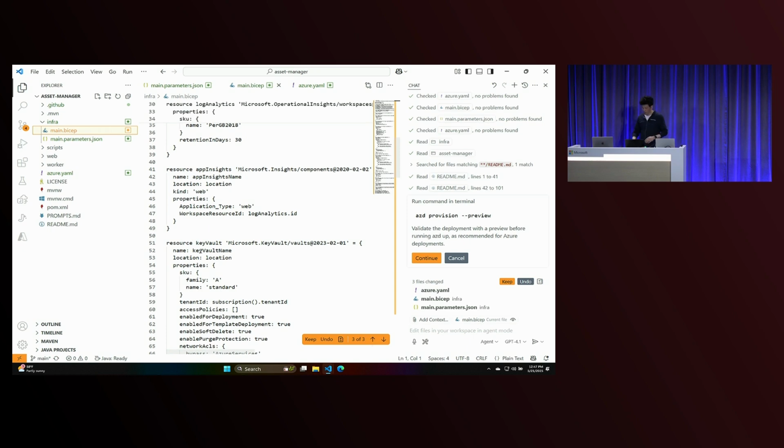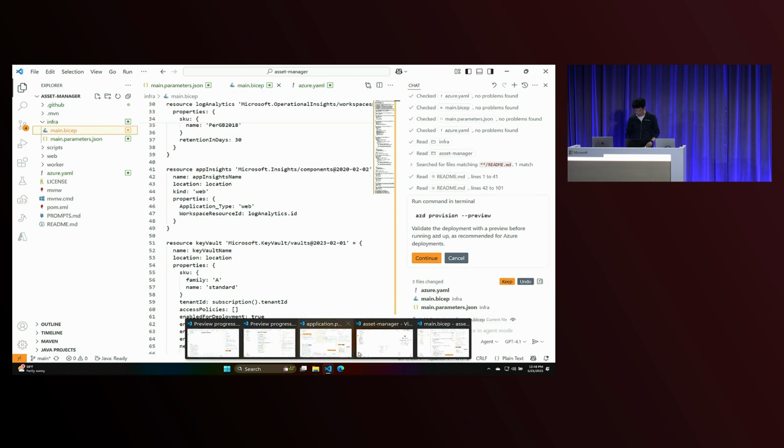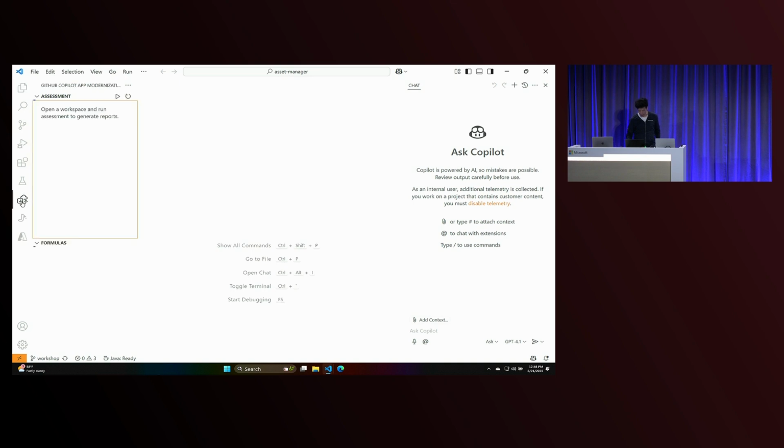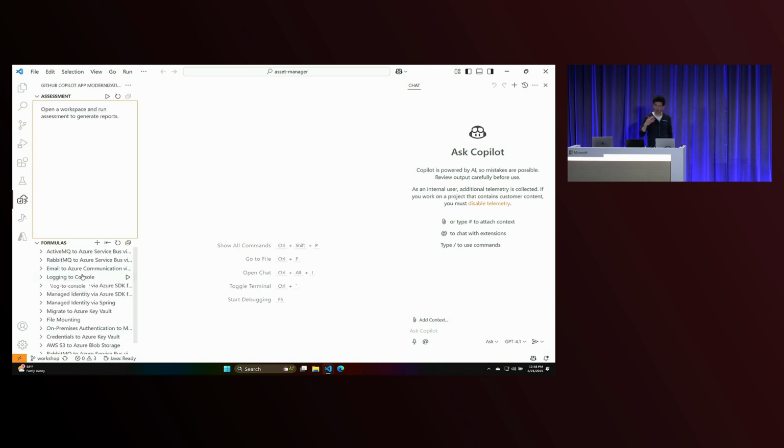All right, so I want to show you something else before I hand it off to Julian. It's this: all of these formulas here are what we define, Microsoft made them, right? And these capture Azure best practices. Now, those best practices may not be compatible with your best practice. And so one of the things I'm going to show you is how to create your own formula.